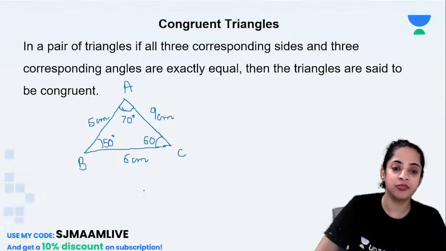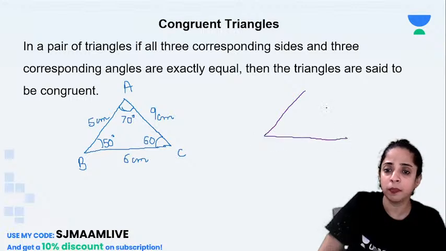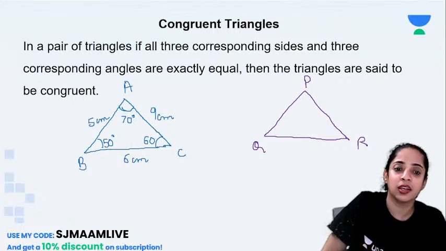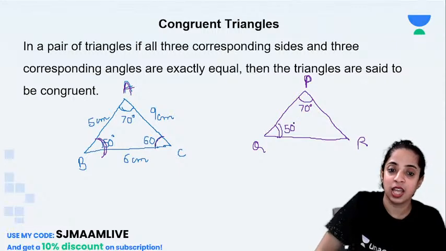Okay, and if there's another triangle PQR such that angle A and angle P are the same, that is, they both are 70 degrees. Also angle B and angle Q are 50 degrees, so they are corresponding angles. Angle C and angle R are equal.